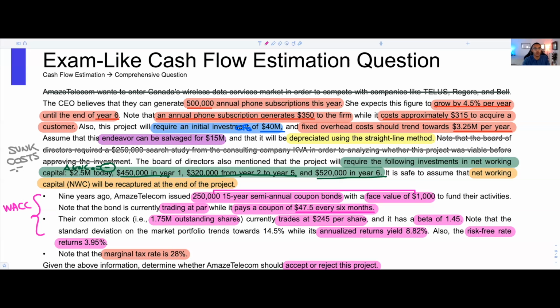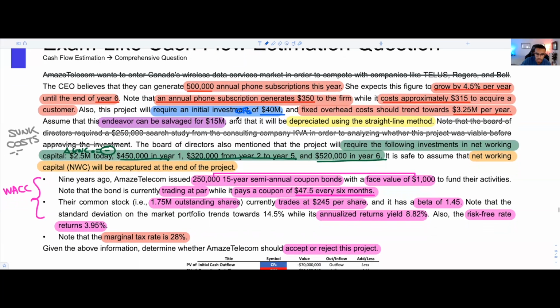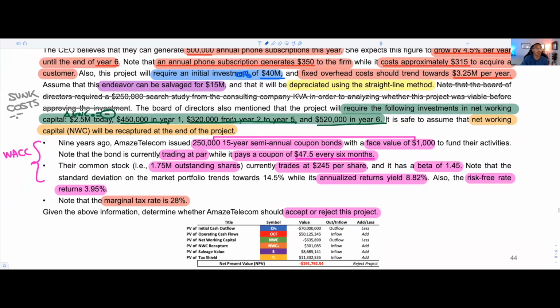There's one thing that we want to just highlight from the very beginning, and that is the initial investment. It's the first thing that we know we could do and that we shouldn't have any qualms of doing. So we have the values here, but these values mean nothing to you because you don't know how to get to them yet. So we're going to get to them together. The first step is I would probably just say the PV of our initial cash outflow.